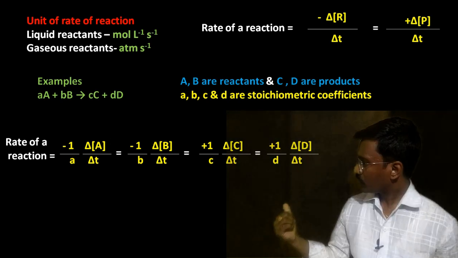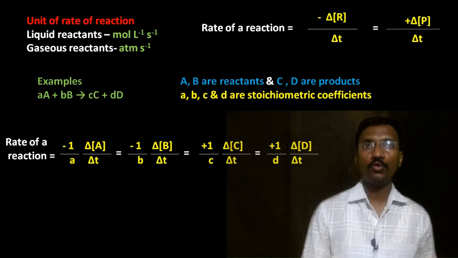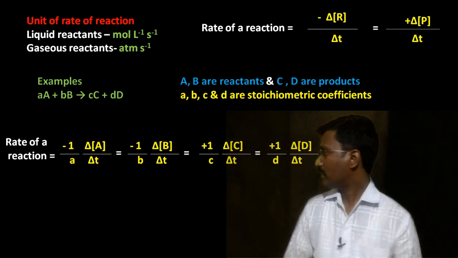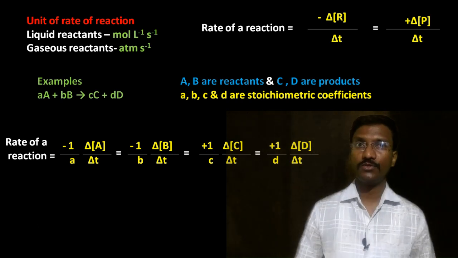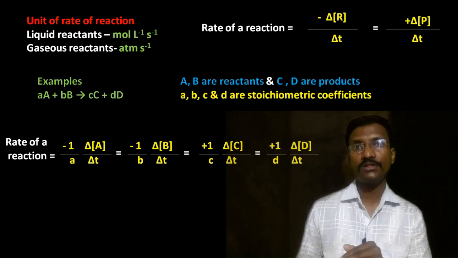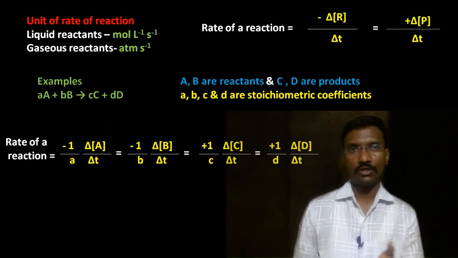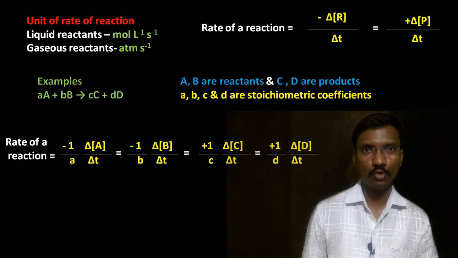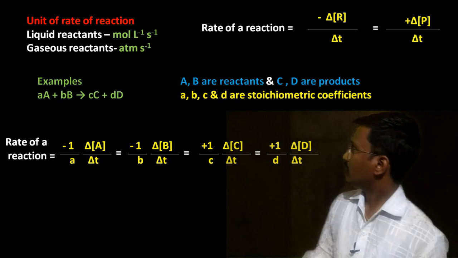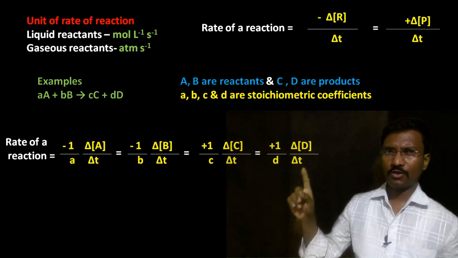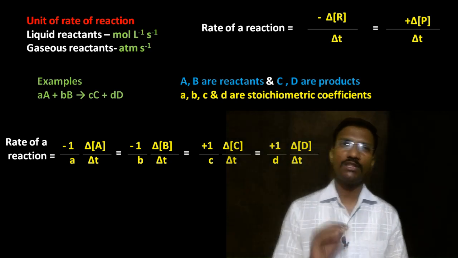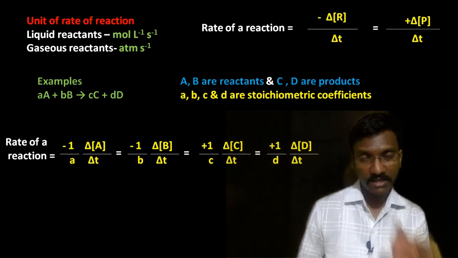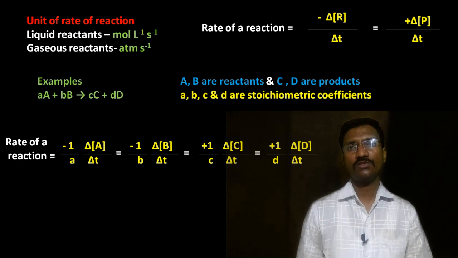Before we move to the next example, I would like to mention the SI unit of rate of reaction. While writing the rate of reaction, we can use the concentration of the reactant or of the product. In the continuation, we are giving preference to the reactant, explaining the rate of reaction only on the basis of the reactant.